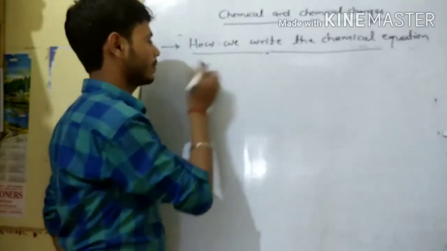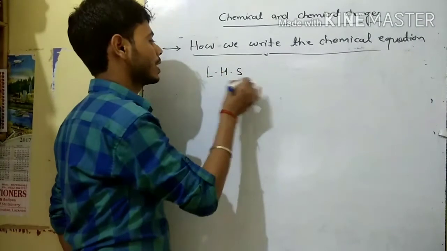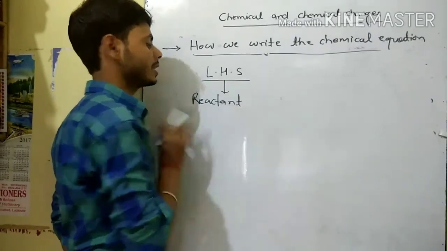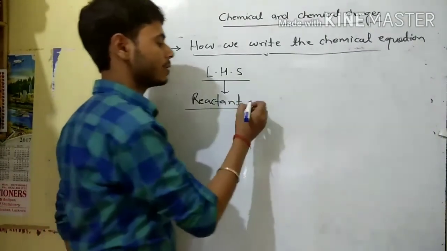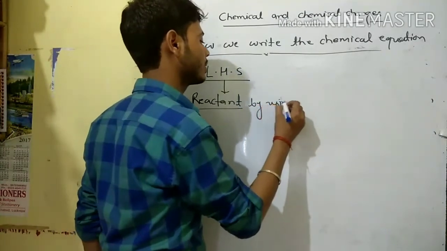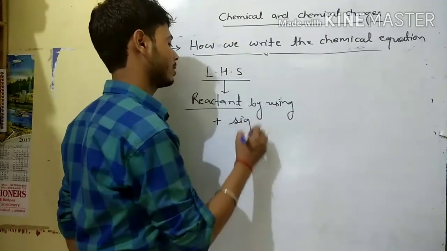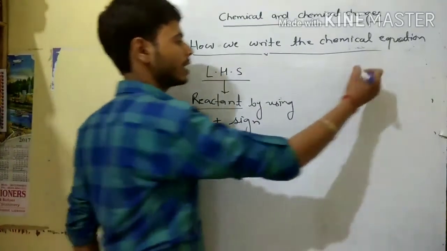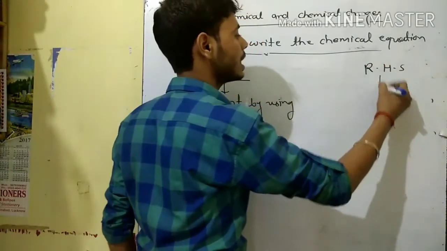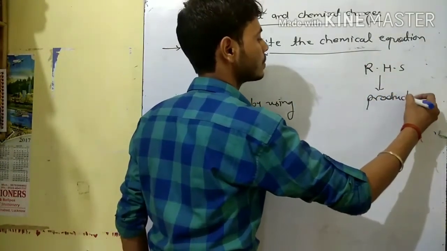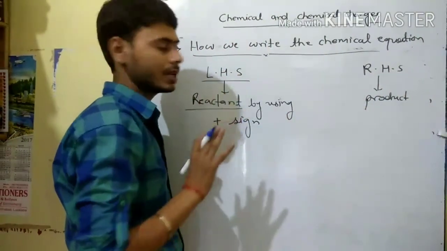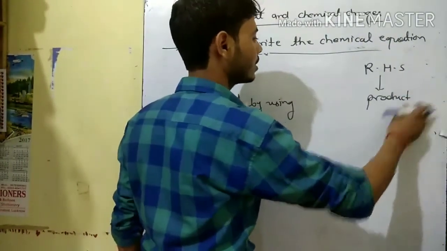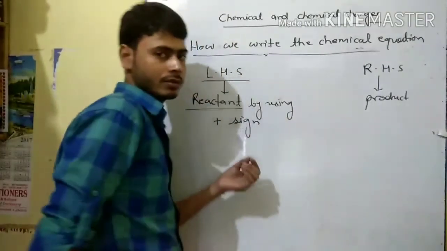LHS. So in LHS we write the reactant by using plus sign. And in RHS we write the product. So what is the product? Products are those which we achieve after the chemical reaction. So in RHS we write the product by using plus sign if it is required.